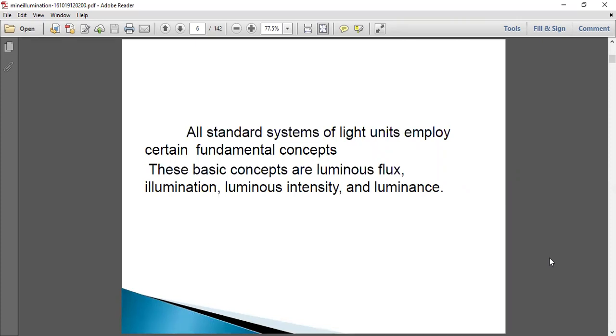So all standard systems of light units employ certain fundamental concepts. These basic concepts are luminous flux, illumination, luminous intensity, and luminance.